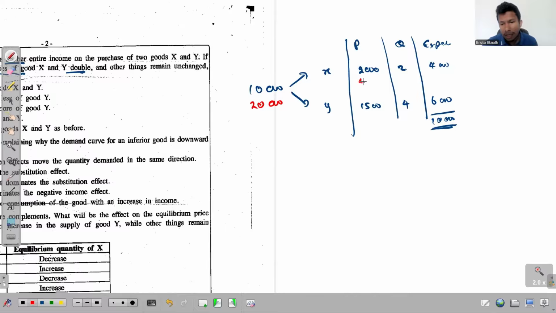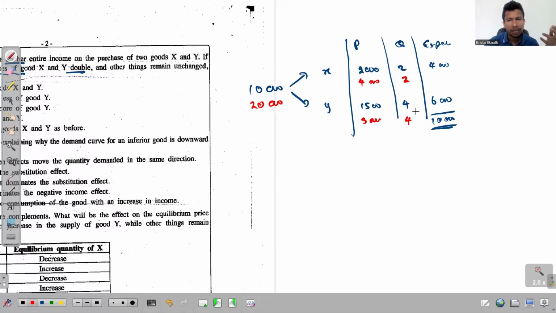Even if the price gets doubled, the price is 4,000, and the new price here is 3,000. And then what happened to his real income? If his nominal income increases, and if the prices also increase by the same ratio, what happens to the real income? Nothing happens. So the person can still consume 2 units of good X and 4 units of good Y.